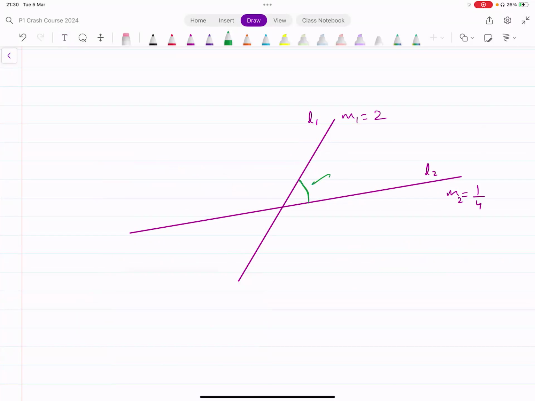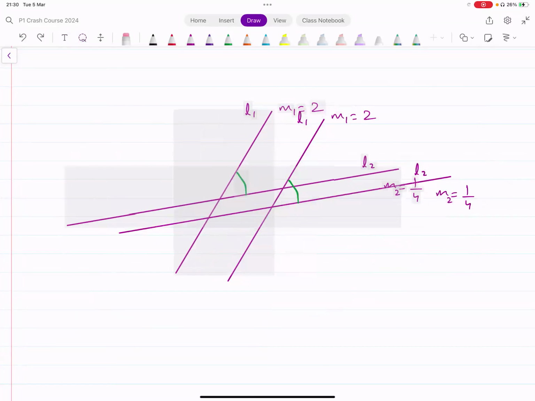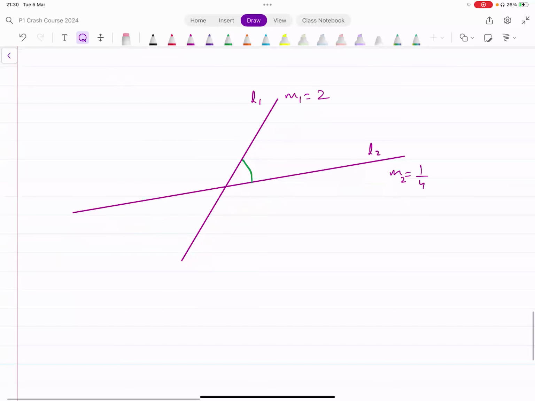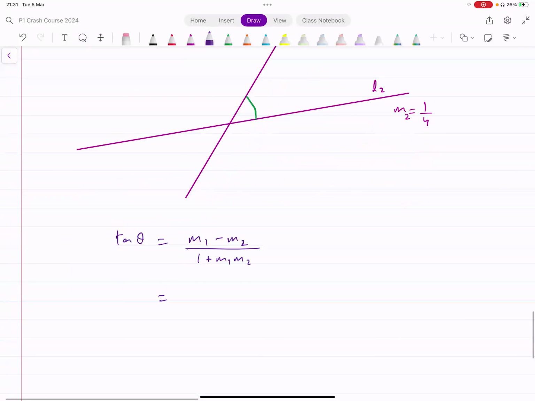Now, we could get this angle or sometimes this angle. It depends on which one you take as M1, which one you take as M2. It doesn't really matter. You'll get either an obtuse angle or an acute angle. Both of them are going to be acceptable. How do you find the angle? You would say tan theta is equal to M1 minus M2 divided by 1 plus M1 into M2. Just input values in the formula. That's all that you have to do.